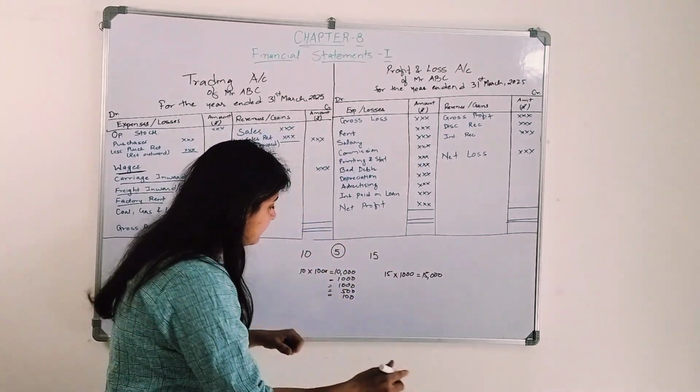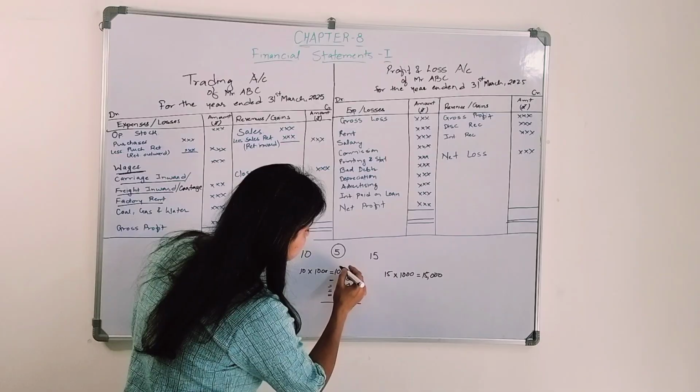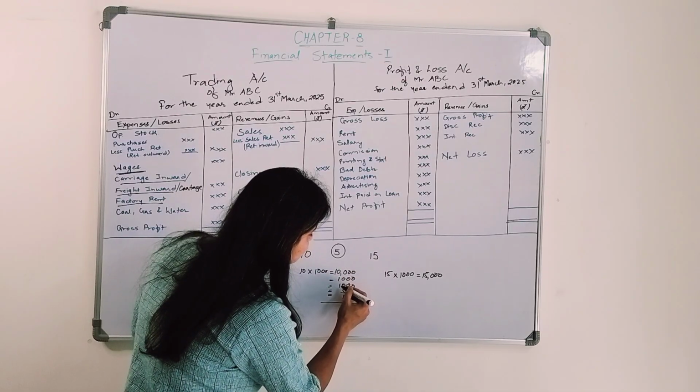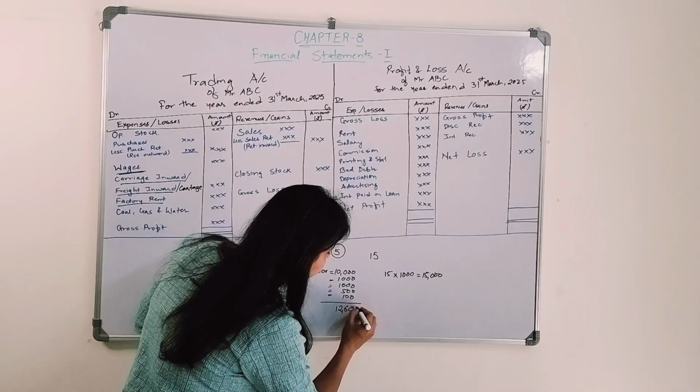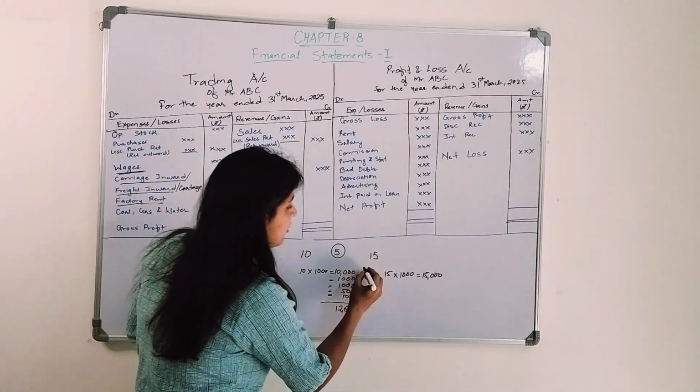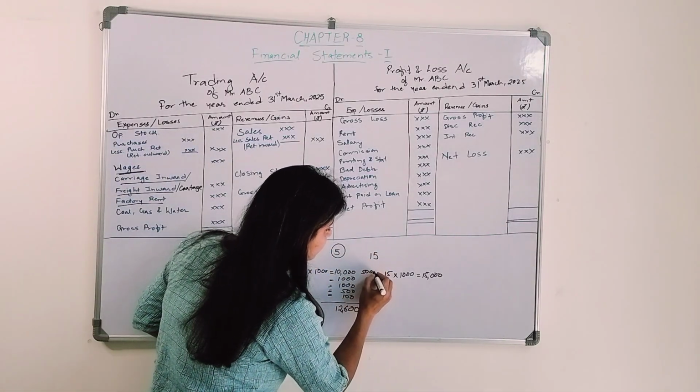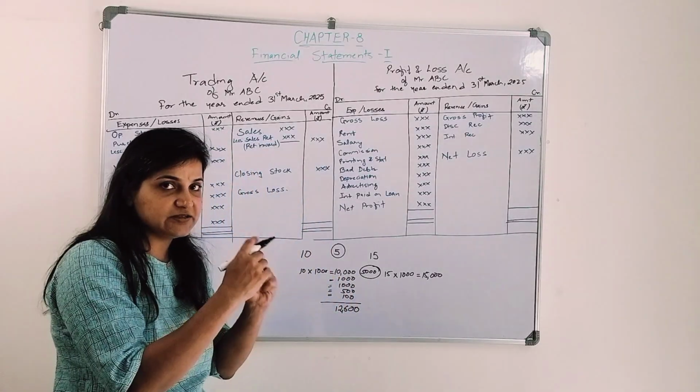Now how much will my profit be? My total cost is 10,000 plus 1,000, 11,000, 12,000, 12,600. Earlier my profit was 5,000, right? That is the profit when I'm purchasing and selling.